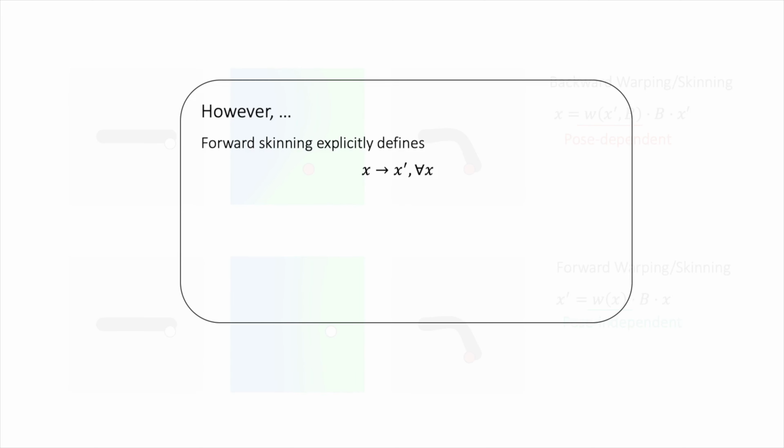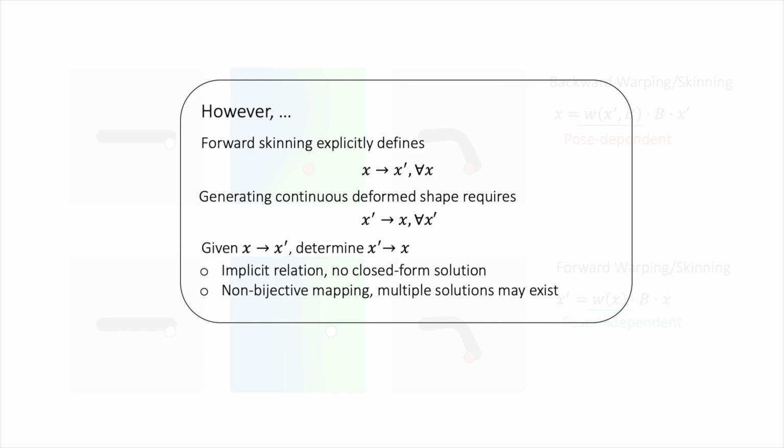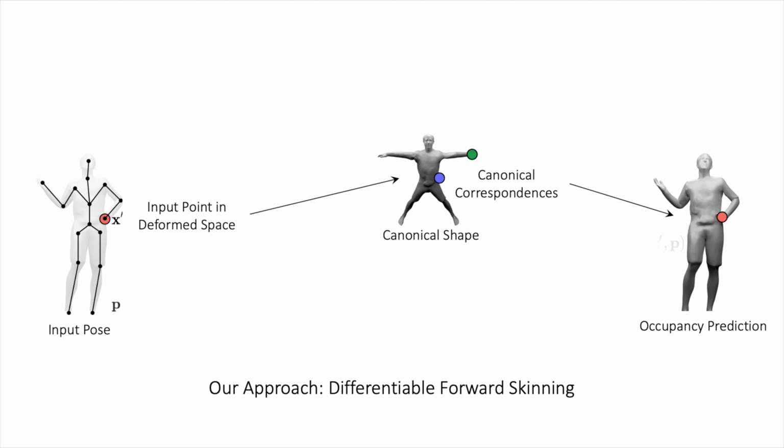While forward skinning defines the mapping from canonical to deformed space, we also require the inverse mapping for learning a shape model in canonical space. As this inverse relation is a one-to-many mapping, and as it is only implicitly defined, there exists no closed-form solution to it. We tackle this problem by deriving a differentiable forward skinning formulation.